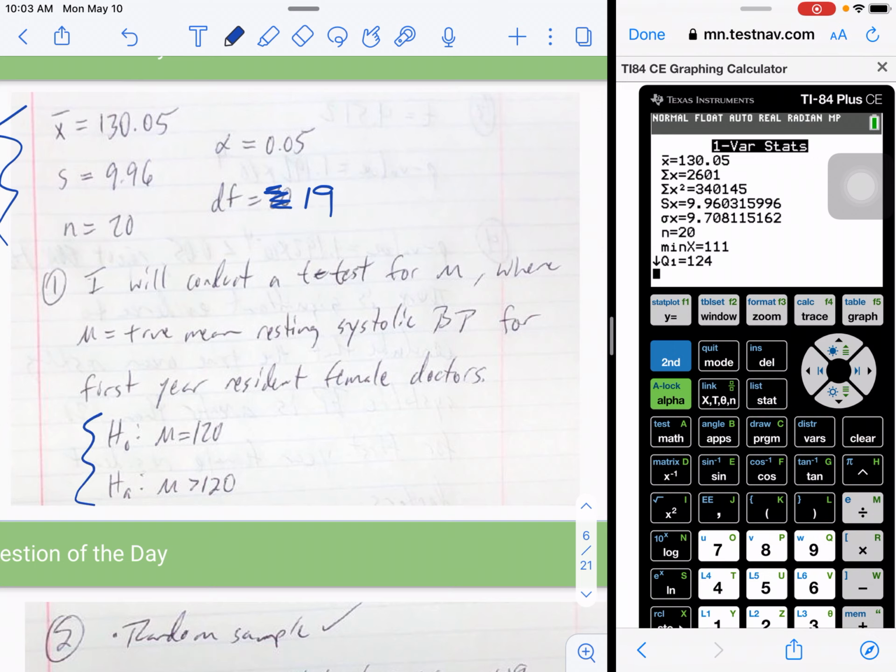Next, I need to write my hypotheses. I'm trying to show that these female doctors have a higher blood pressure than the general population. So my alternative hypothesis is that mu is greater than 120. Then for the null hypothesis, I'm going to assume that it's the same. So I'm going to assume that these doctors have the same blood pressure as the general population. I'm trying to show that it's higher, maybe due to stress or just some of the things that go along with being a doctor. All right, so that's step 1.